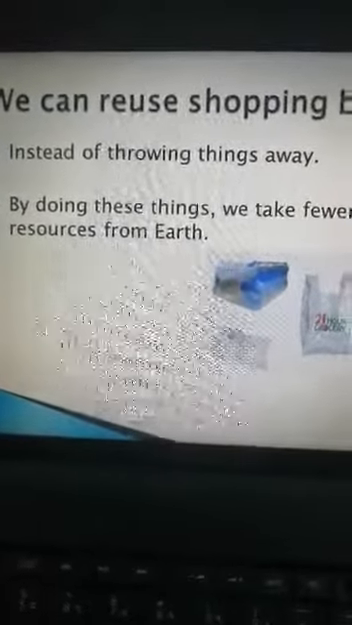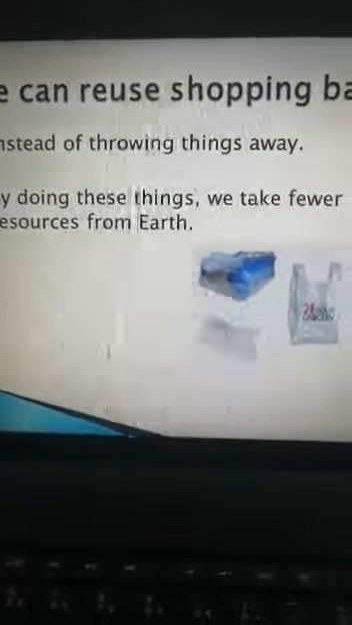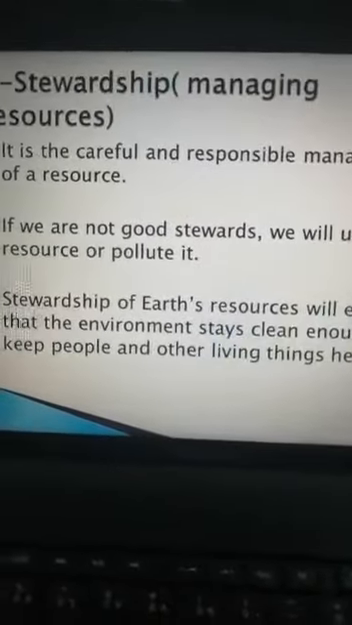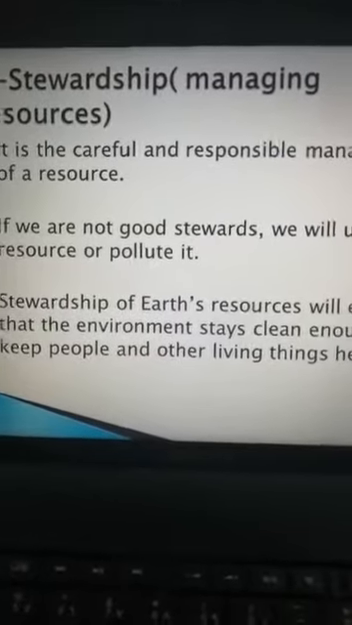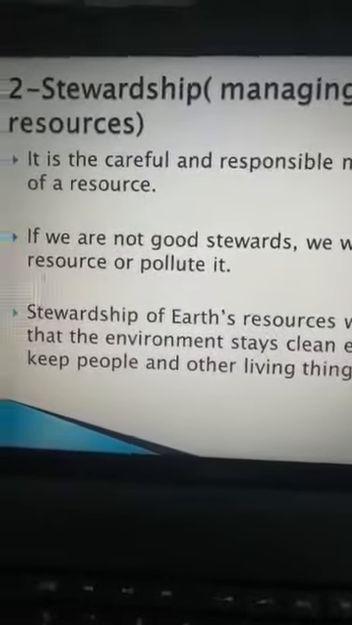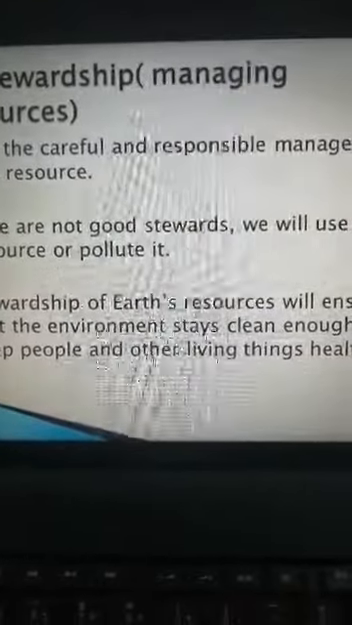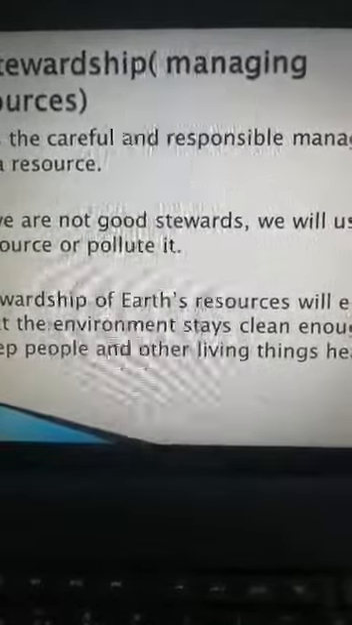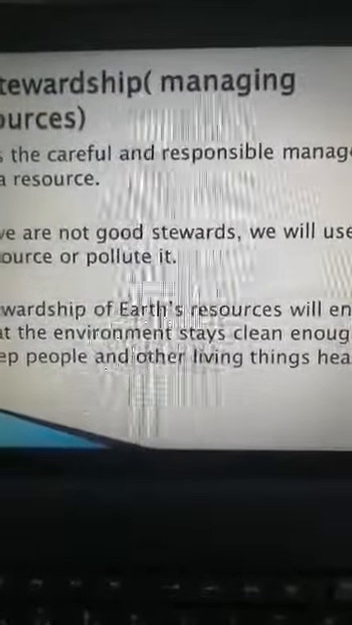So the first concept we can use to protect Earth's resources is conservation. The second is stewardship. What's meant by stewardship? Managing resources. It is the careful and responsible management of a resource.